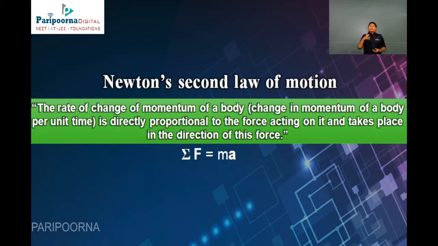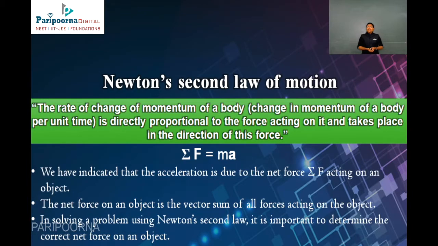This indicates that the acceleration is due to the net force, summation F, acting on an object. Therefore, the net force on an object is the vector sum of all the forces acting on the object.